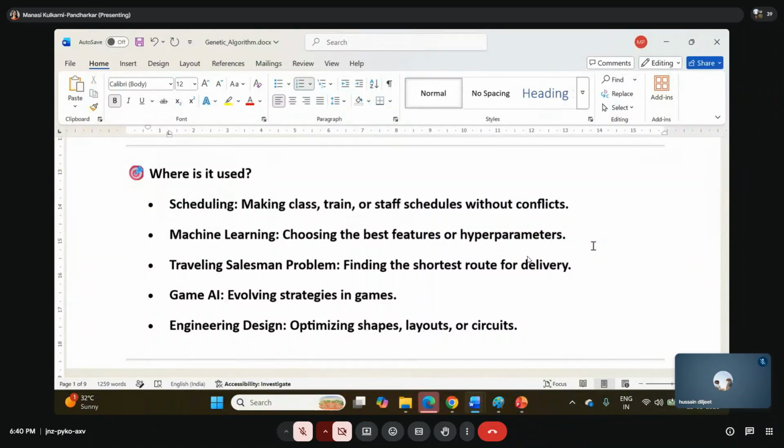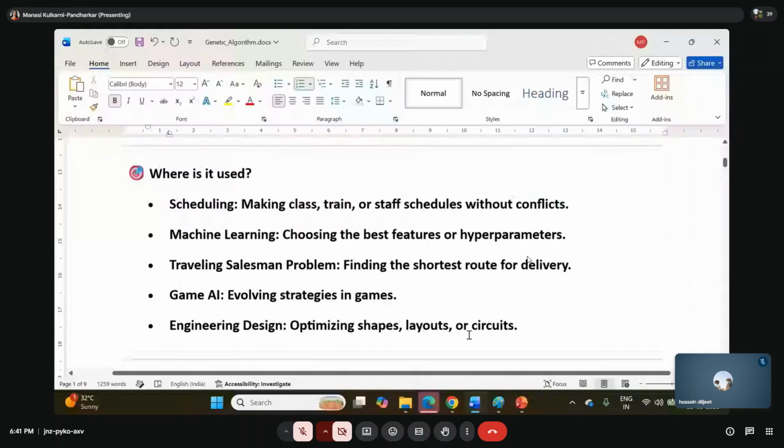बहुत सारे कॉम्बिनेशंस हैं, उसमें से कौन से कॉम्बिनेशन बेस्ट वर्क होते हैं? Okay, for the machine learning, we go for the hyperparameters. Traveling salesman problem. Anyone has heard about it? Finding the shortest route for the delivery. Okay. Game AI. Evolving the strategies in the game. Engineering design. Optimizing the shapes, layouts, and the circuits.